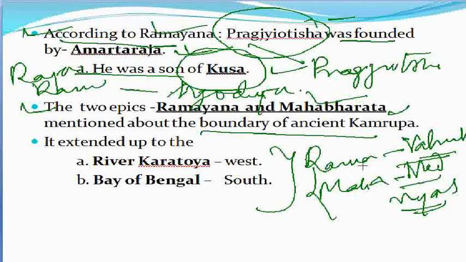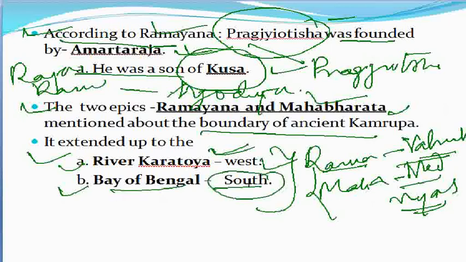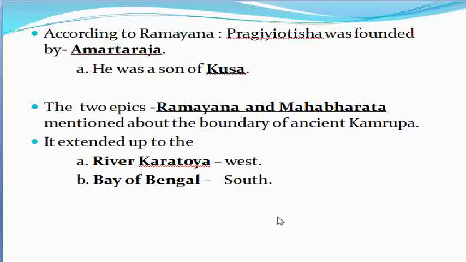So in these two epics also, the mention of ancient Kamrupa's boundary is found, and it extended up to river Karatoya to the west, which is presently in Bangladesh, and secondly up to the south of Bay of Bengal. So these are the important points that may be highlighted in our mind from an exam point of view.